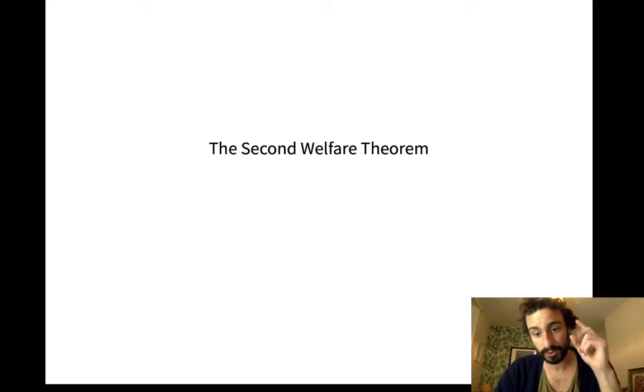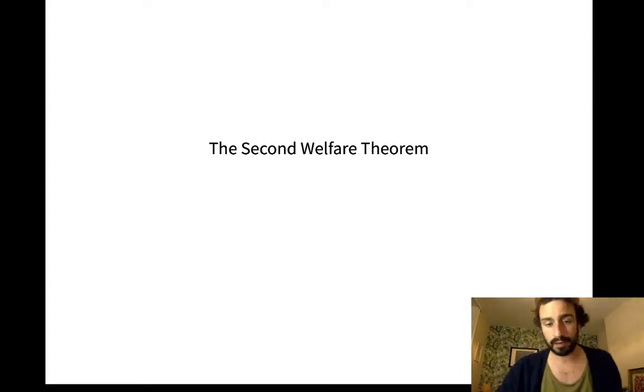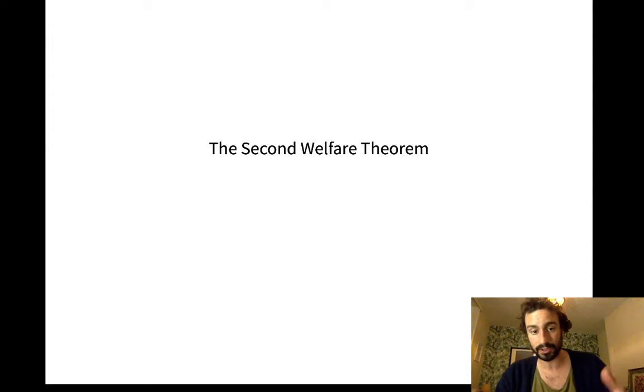We did number one, we're doing number two, the second welfare theorem. The first welfare theorem said that every competitive equilibrium is Pareto efficient. And what I mean by that is the outcomes of the competitive equilibrium, the resulting allocations under the prices, constitute a Pareto efficient allocation. The second welfare theorem runs in the other direction.